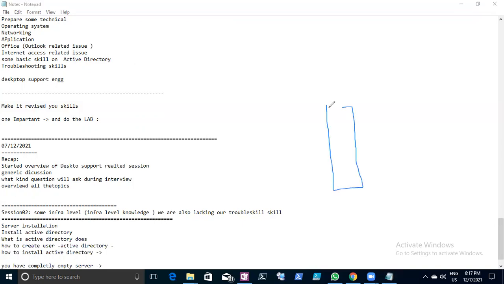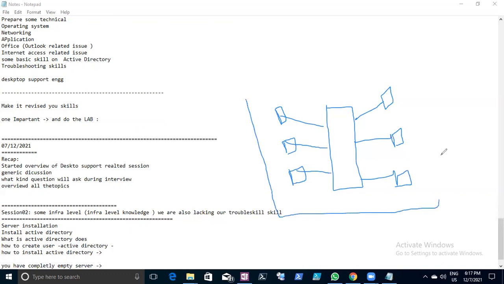So this is my switch. This is my client computer, and this is my client computer, and so on for each one. This environment we call a client-server workgroup. What do you mean by workgroup here? It is a standalone machine. There's no centralized administration here.